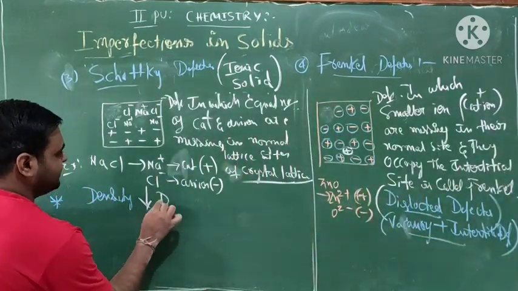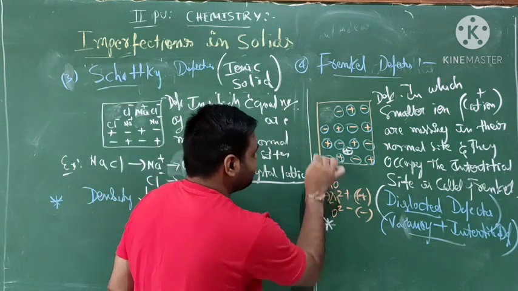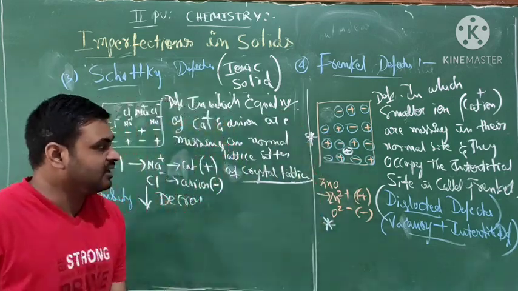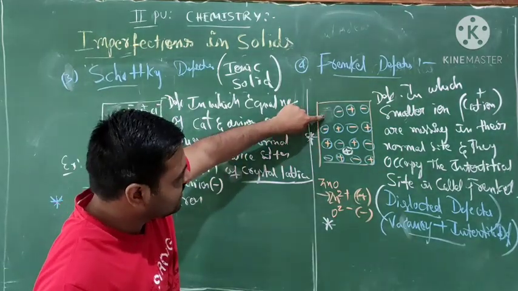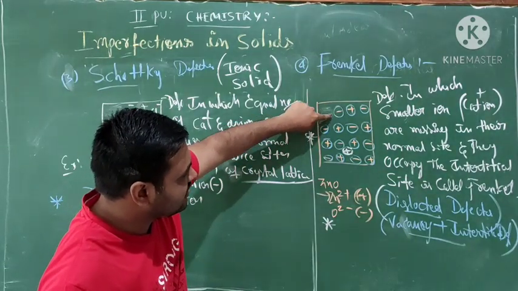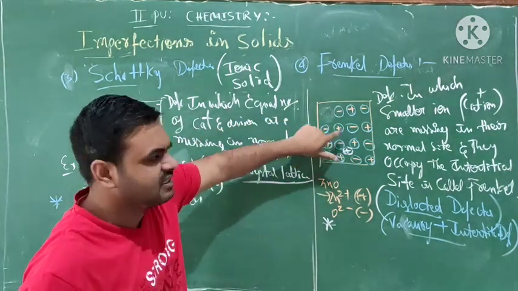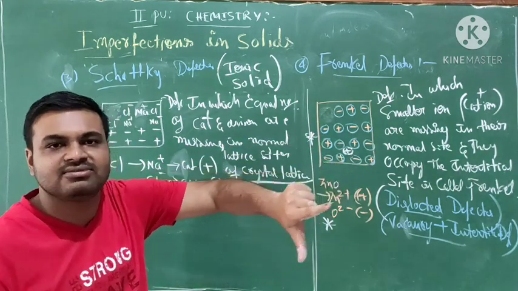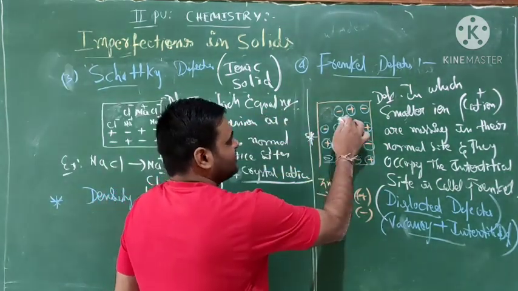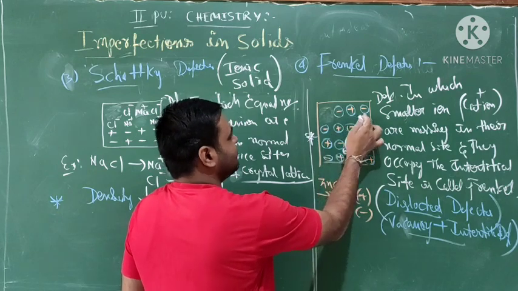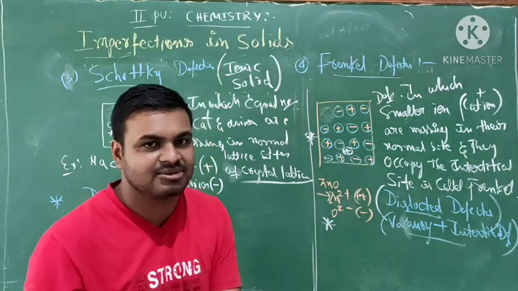Density decreases. Okay. What about the Frenkel defect? In Frenkel defect, the cation is present at the interstitial point. Is there any change in the mass? Let us count: 1, 2, 3, up to 16, so 16 atoms are present.